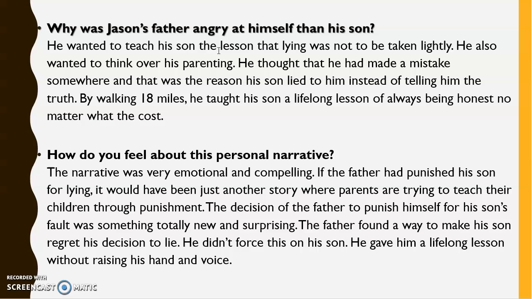So why was Jason's father angry at himself rather than his son? He wanted to teach his son the lesson. Again, it's the same answer. Lying was not to be taken lightly. He also wanted to think over his parenting. He thought that he had made a mistake somewhere, and that was the reason his son lied to him instead of telling him the truth. By walking 18 miles, he taught his son a lifelong lesson of always being honest, no matter what the cost.